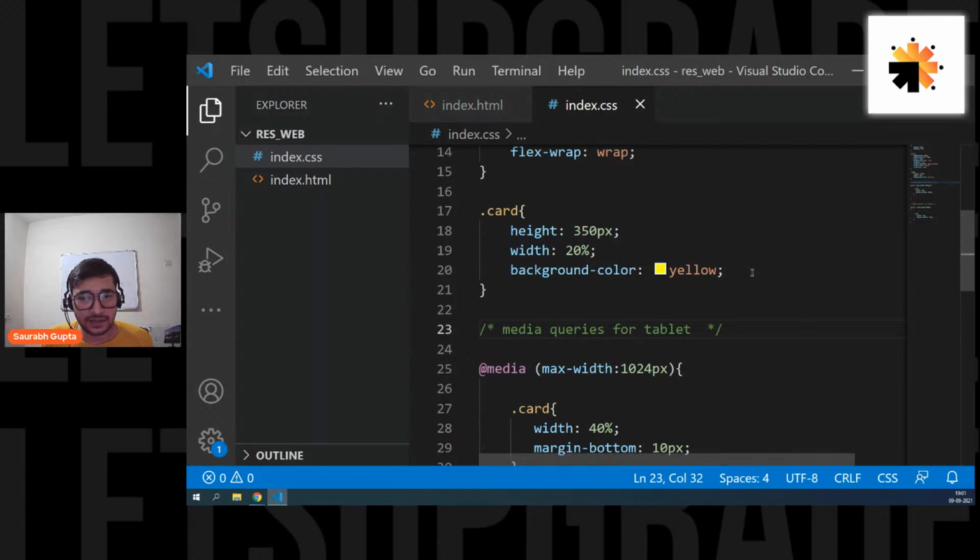Can you teach grid? What's the difference between a grid and a flex? Yes, Arjun, definitely. I'm planning grid for the next session.